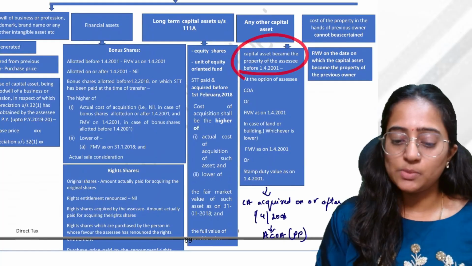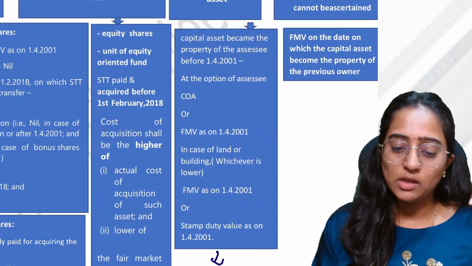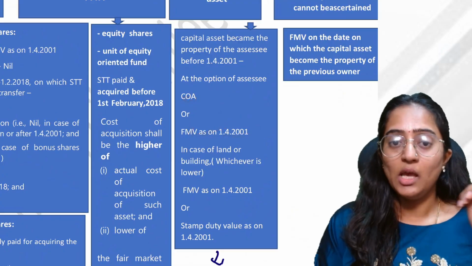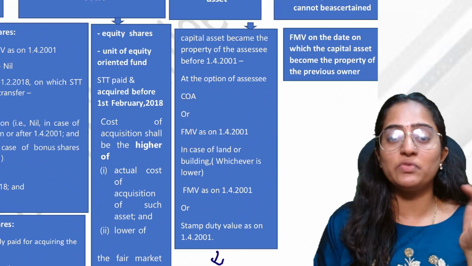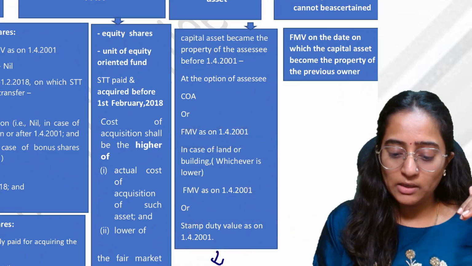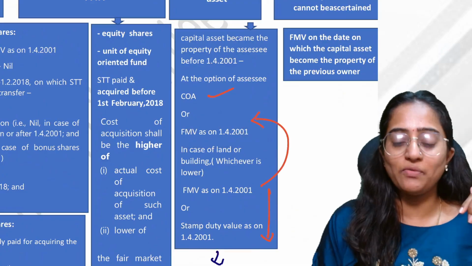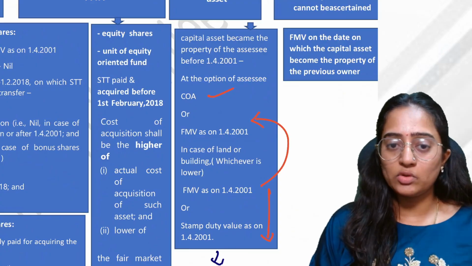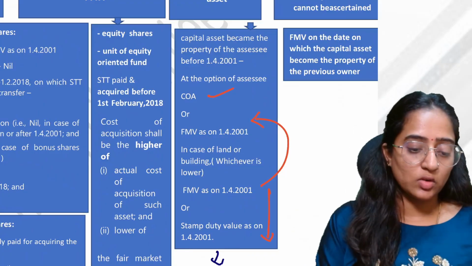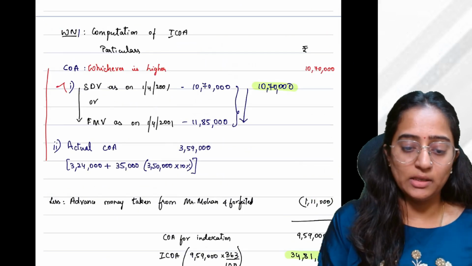See, if the property is purchased before 1/4/2001, then the cost of acquisition will be the actual cost of acquisition or fair market value as on this date. But as this is in the case of land, building or both, first you have to compare this fair market value with the SDV. You have to take whichever is lower here. That lower will be compared with the actual cost of acquisition. Fair market value as on 1/4/2001 or the stamp duty value as on 1/4/2001, whichever is lower. That answer you will compare with your actual cost of acquisition.